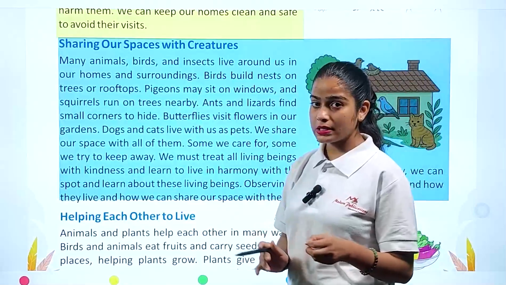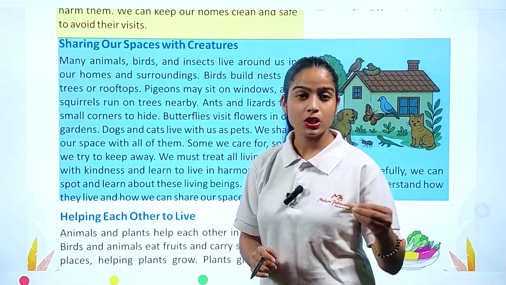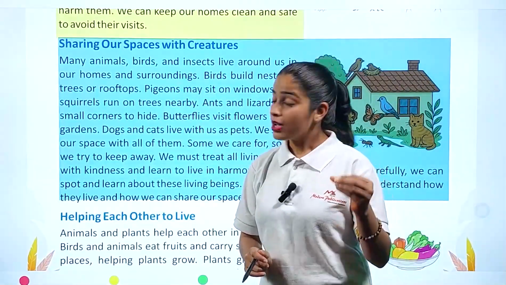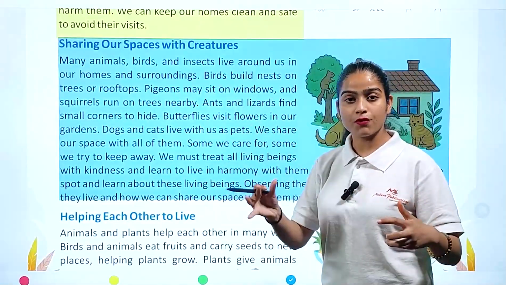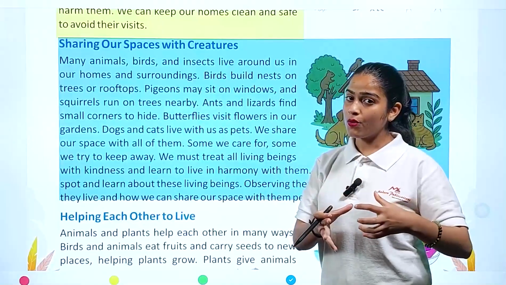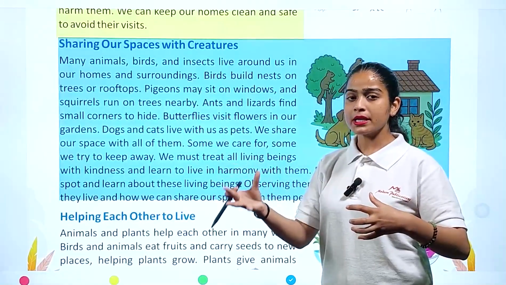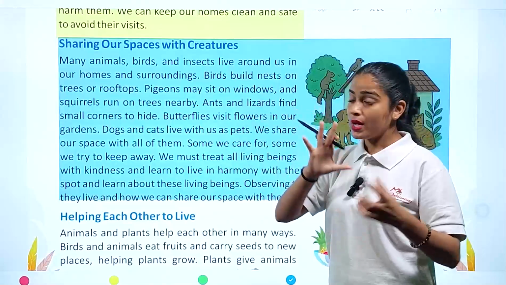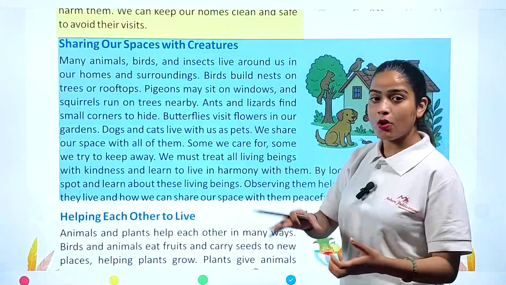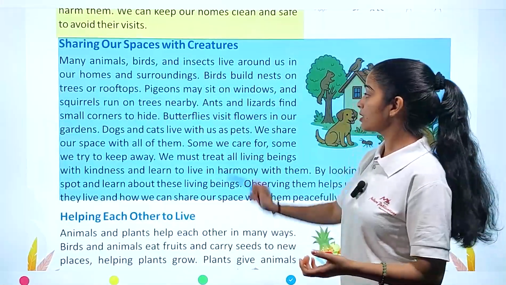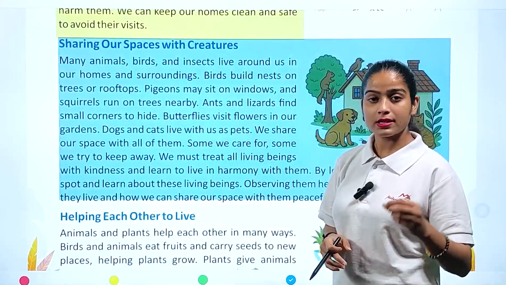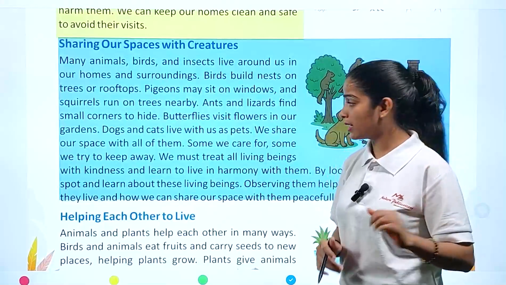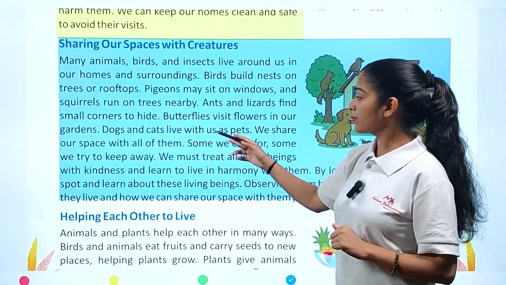We already discussed that each living creature is sharing our space, right? If we are talking about the birds, they make their nest on trees and on rooftops. So they're taking some part of our home if they make a nest on the rooftop as their home. Butterflies are always moving around the plants. Ants and lizards also find small corners inside the soil and inside our homes as well. Next, dogs and cats live with us as pets.